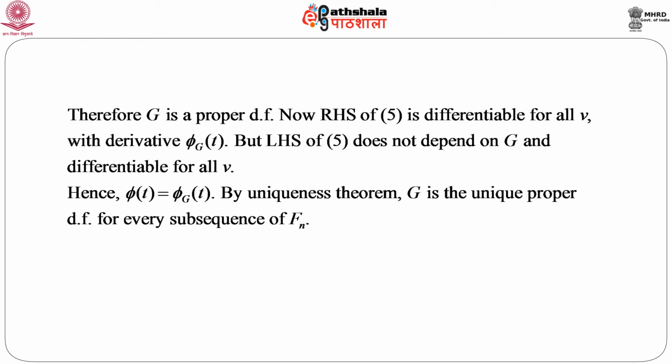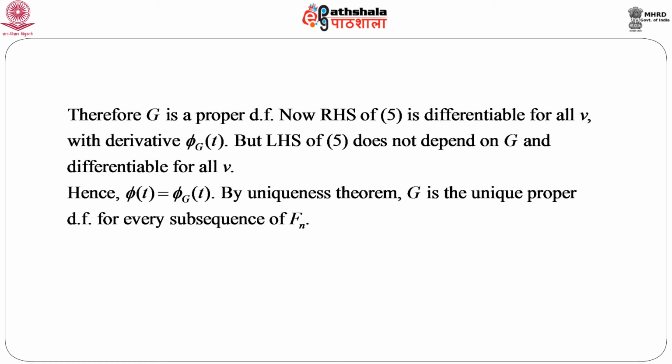Now, if you look at equation 5, it is clear that the right hand side of equation 5 is differentiable for all v with derivative phi capital G of t. But interestingly, the left hand side of equation 5 does not depend on g and is differentiable for all v. Hence, we get phi t equals phi g t, and if you recall the uniqueness theorem, by the uniqueness theorem g is nothing but the unique proper distribution function for every subsequence of f n.